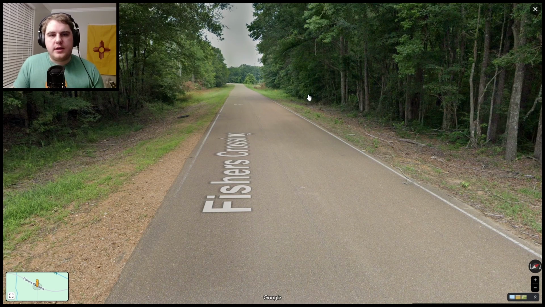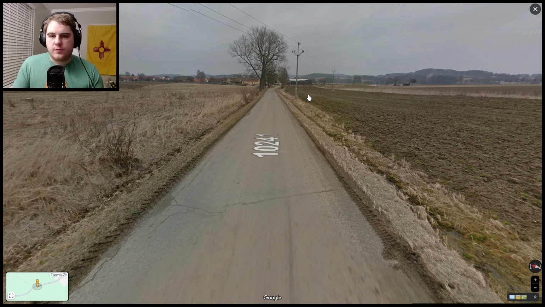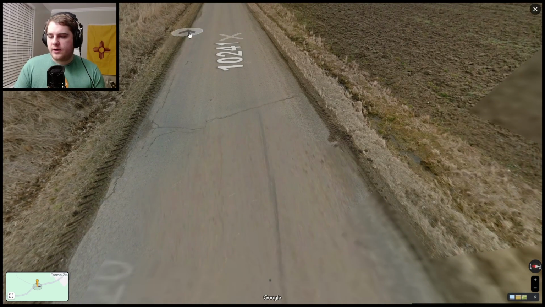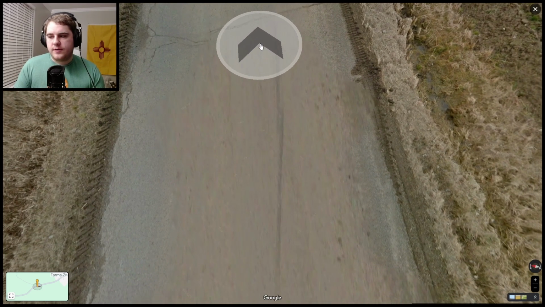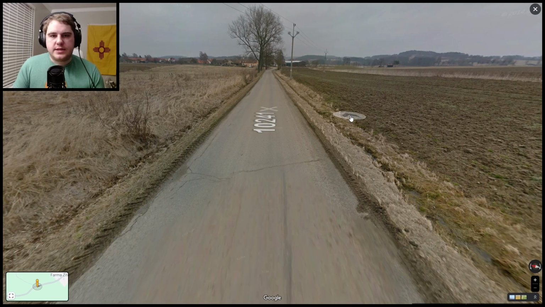One other thing in distinguishing the US from other countries, especially in more rural areas, is the width of the road. So there are a lot of pickup trucks and just very wide vehicles in the US, so a lot of roads, especially more rural ones, are just very, very wide. Compare this to this road, which can be found in Czechia. The rural road here is very narrow. If you look down, the road is basically just as wide as the one car. So this is a pretty good idea of at least North America, as Canada does have these wide roads as well.